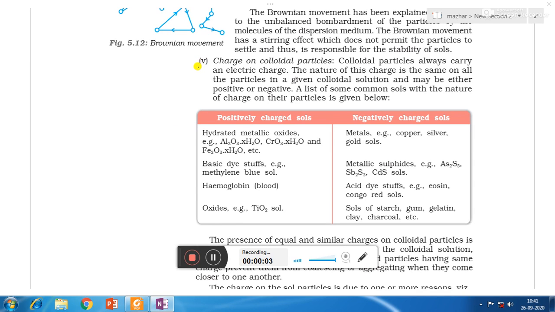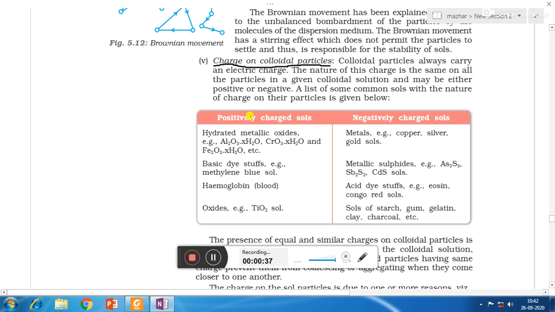Hello students, today we will study the fifth property of colloidal sols, that is, charge on colloidal particles. Colloidal particles always carry an electric charge. The nature of this charge is the same on all the particles in a given colloidal solution and may be either positive or negative. A list of some common sols with the nature of charge on their particles is given below.